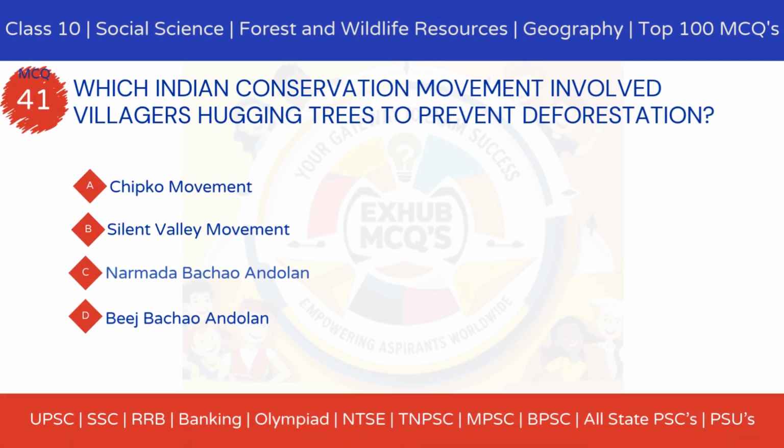MCQ 41. Which Indian conservation movement involved villagers hugging trees to prevent deforestation? Option A, Chipko movement. Option B, Silent Valley movement. Option C, Narmada Bachao Andolan. Option D, Beej Bachao Andolan.